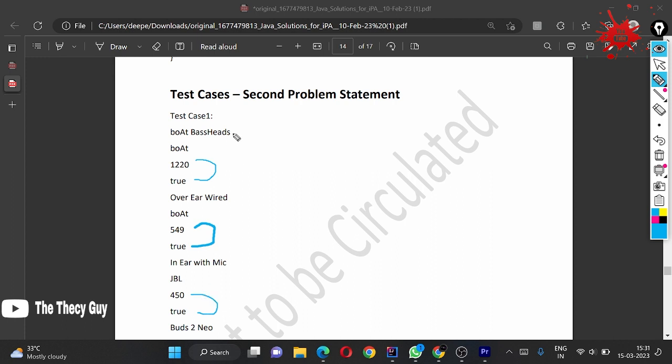Look, name, brand, and this thing, these four are set, these four are set, these four are set. So here all the things are true. So prices are 1200. I am writing in ascending order, means descending order, 549 and 450.